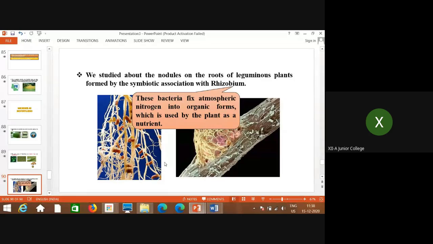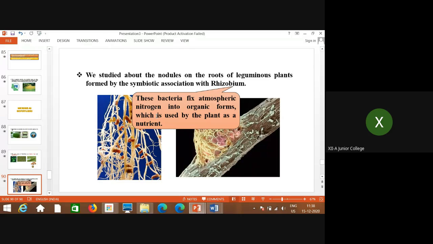Now what are the partners here? Roots of this trifolium, or in general leguminous plants. Legume means pod, so these are pod producing plants; for example, peas and grams are leguminous plants, and there are many other legumes.